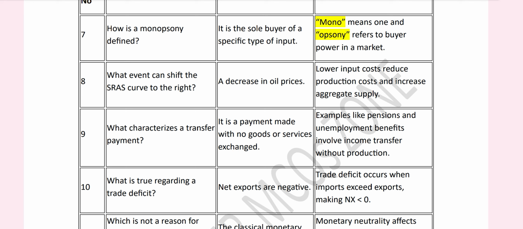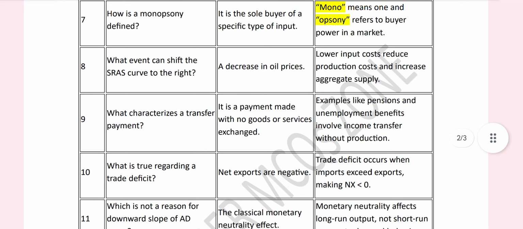What event can shift the SRAS curve to the right? A decrease in oil prices is the right answer. Lower input costs reduce production cost and increase aggregate supply.